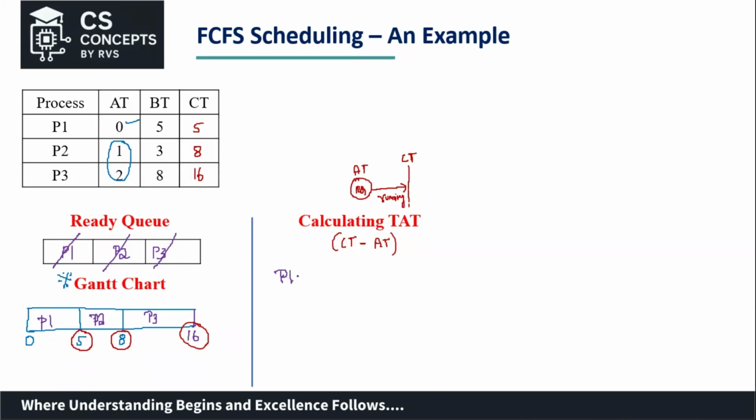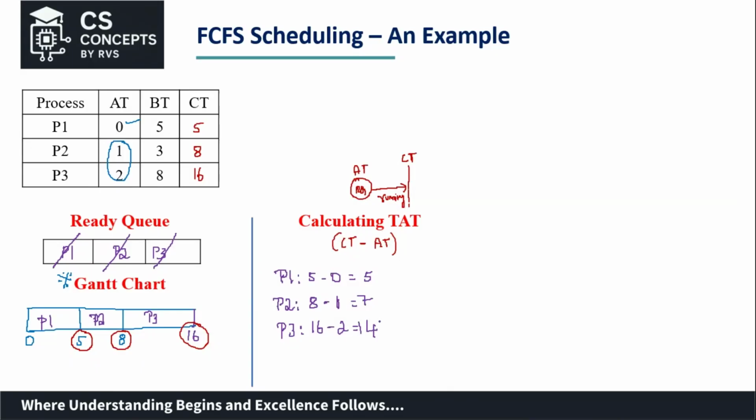For process one, turnaround time would be completion time minus its arrival time, so it is 5. And what would it be for process 2? Can you tell, student? Yes. The completion time is 8 minus the arrival time, which is 1, so it is 7. And what would it be for process 3? Come on. Yes, very good. It is 16 minus the arrival time, 2. Good. So it is 14.